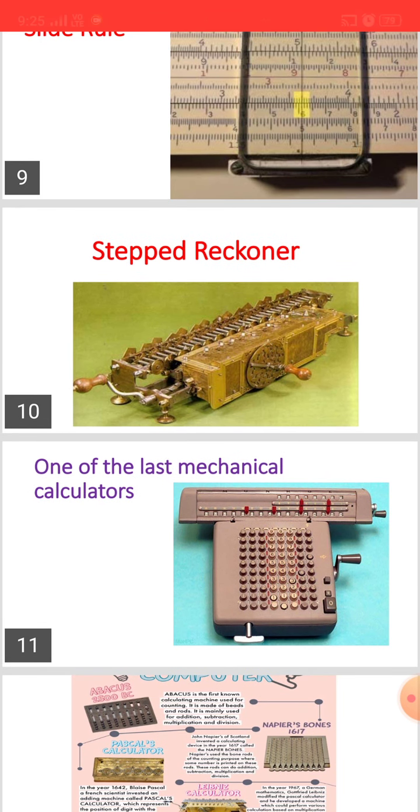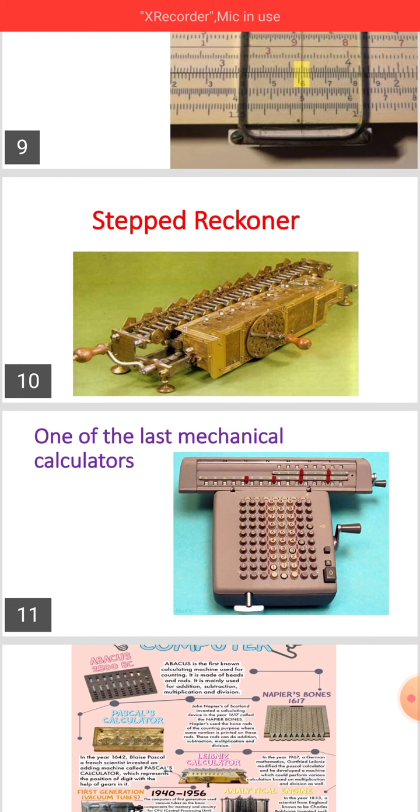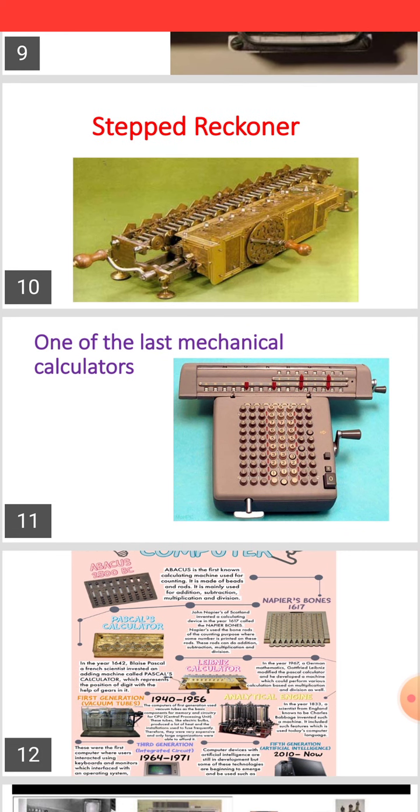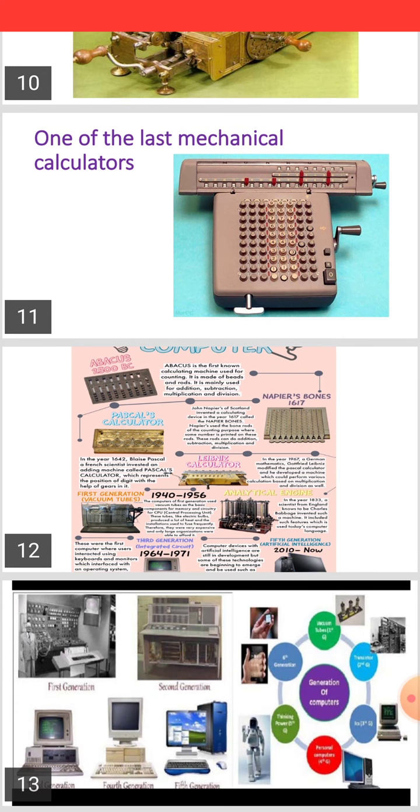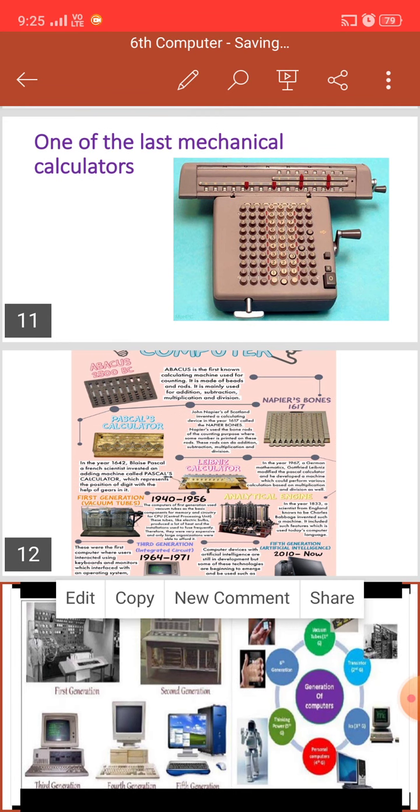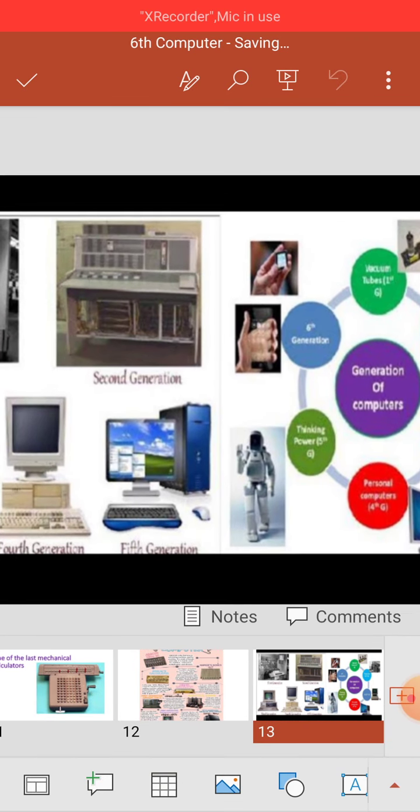What did these machines do? Calculating. They were using them for calculating. Were these machines used to calculate? Okay, this one is also a step reckoner. These are all the calculating machines that were used in the past. So the past is history. Yes or no?